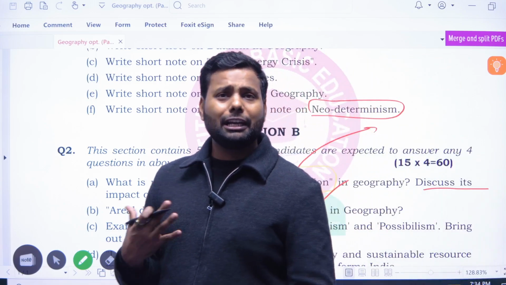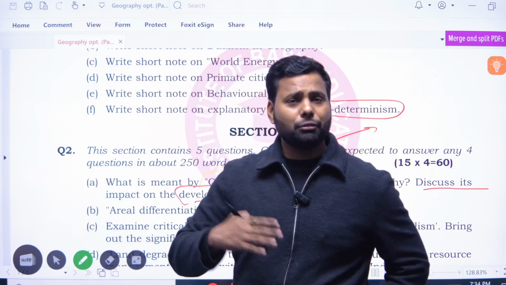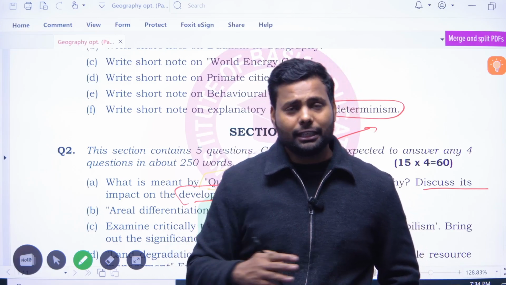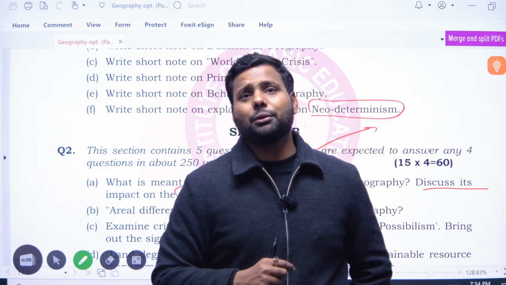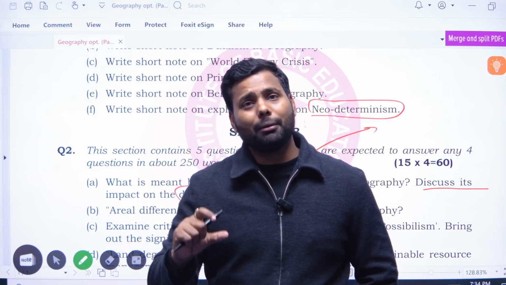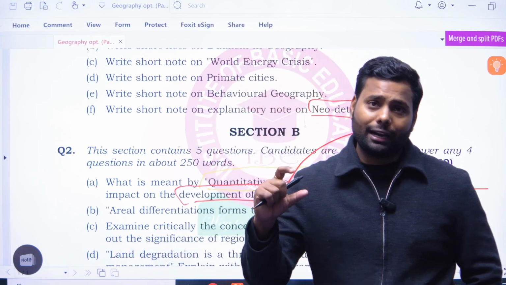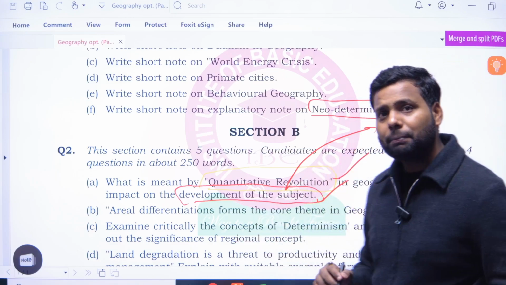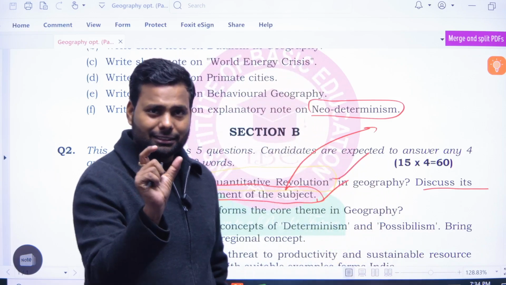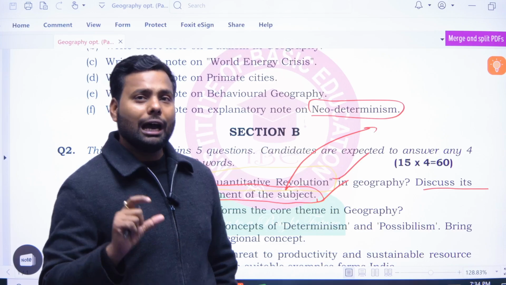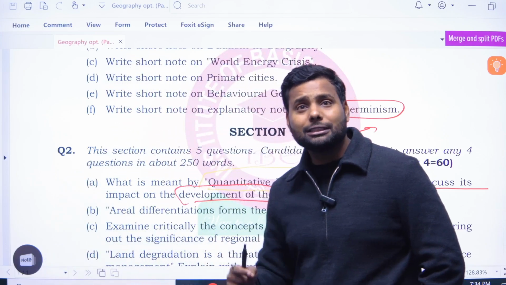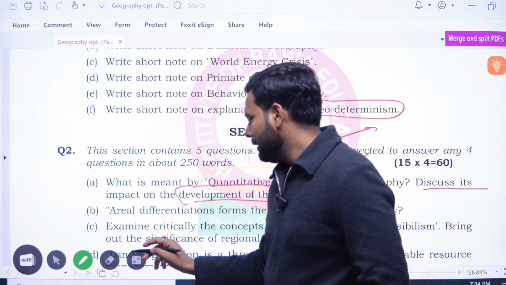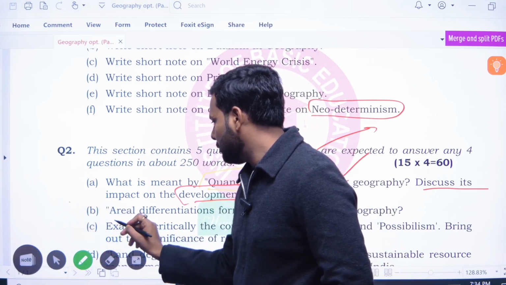The quantitative revolution had a great impact on the development of the subject, because before it there was no quantification, no law, no mathematics, no formula involved in understanding locations, understanding locational importance. So this is all about the quantitative revolution. I hope this short discussion will help you approach that type of question, especially in the context of human geography. Okay, in the second question, we are moving further.